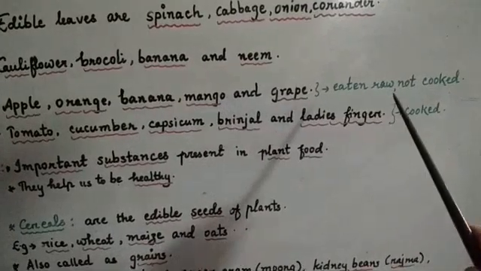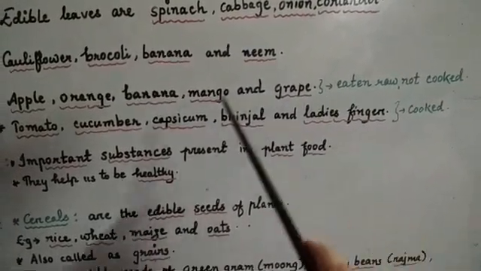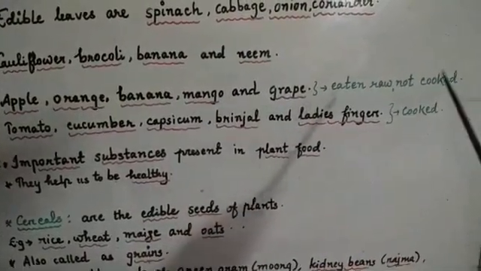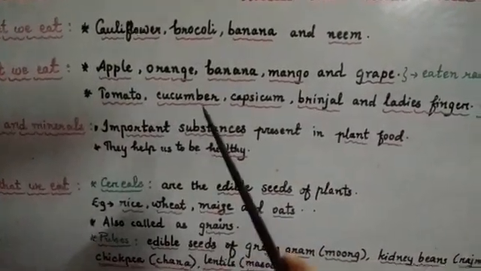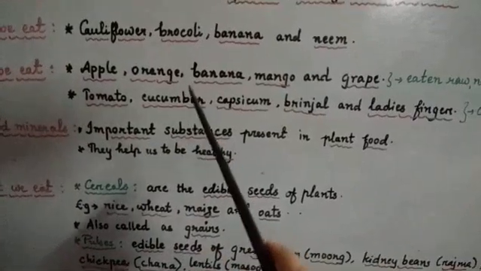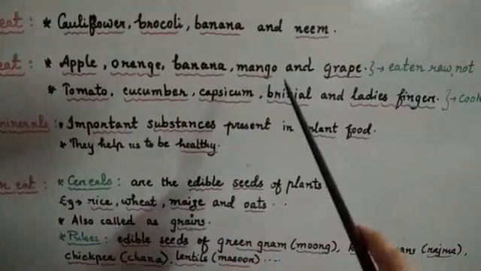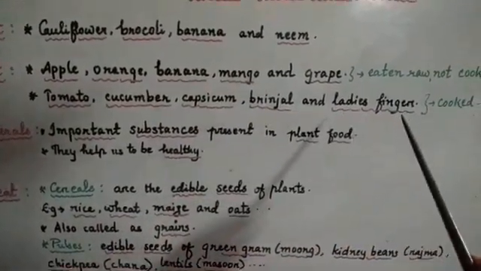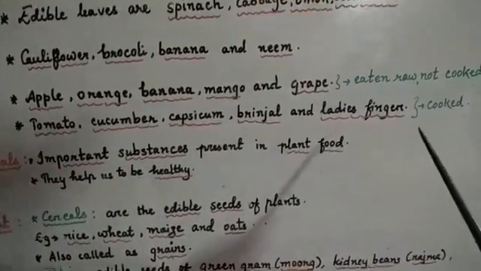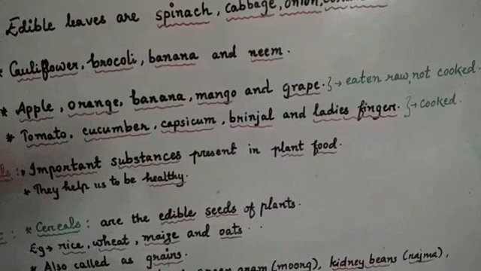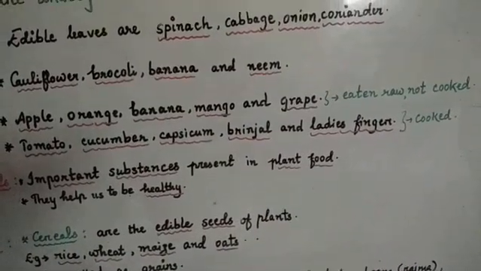These are eaten raw, meaning we eat them after washing them, and they are not cooked. Then there are also some other fruits of plants such as tomato, cucumber, capsicum, brinjal, lady finger, etc. These fruits are cooked, and these are not eaten raw.